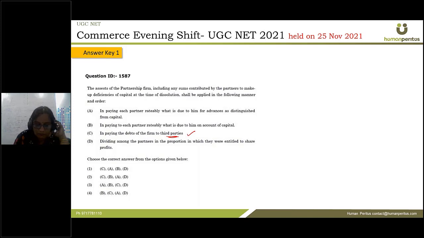Okay, then in paying each partner ratably what is due to him for advances as distinguished from capital. So if any partner has given any loan or advance to the partnership firm, then that would be paid secondly, right? And then in paying each partner ratably what is due to him on account of capital, whatever is pending on account of capital would be paid. And lastly, whatever is left would be distributed among the partners according to their profit sharing ratio. Okay, so CABD would be the correct option to this.